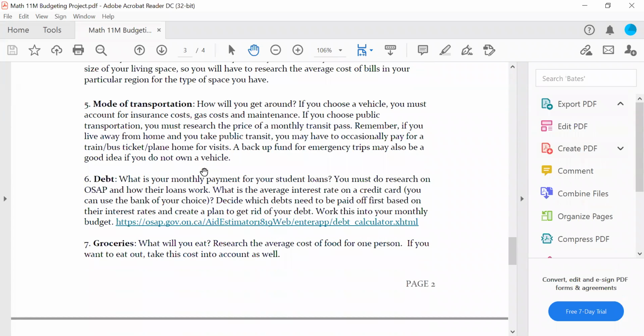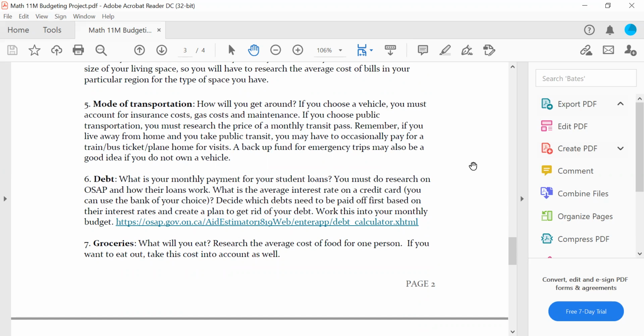Okay. Then mode of transportation. How are you going to get around? If you have a car, you need to look up car insurance, gas, and maintenance. If you don't have a car, choose public transit. Look at what a bus pass costs for Mississauga and put in a monthly bus pass. Okay. If you think you're going to do an Uber or a taxi every once in a while, count that in as your mode of transportation. And you can put that into your budget calculator as well. Screenshot any information you find.